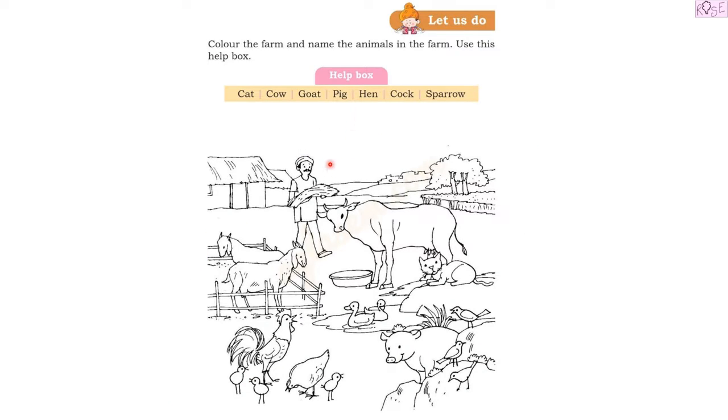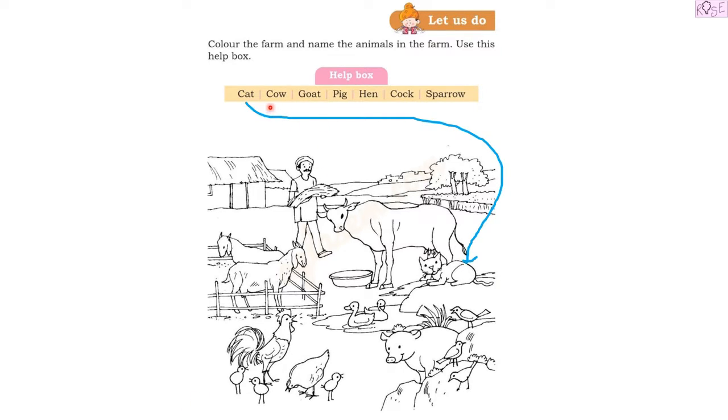Now let's move on to the activities. So the first one is Let Us Do. Color the farm and name the animals in the farm. Use this help box. So you have to color this whole farm in whichever color you like. And then what do we have to do? We have to name all the animals, and here is the help box. So can you see the cat? Cat. Can you see a cat in this picture? Oh yes, here is the cat. Let's match the word cat with the picture.